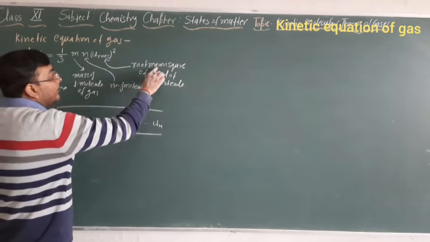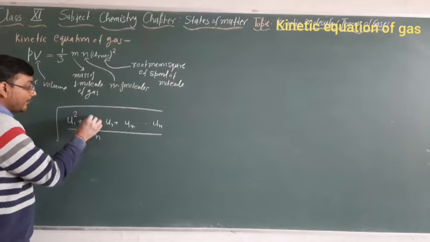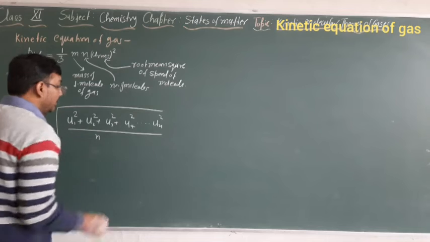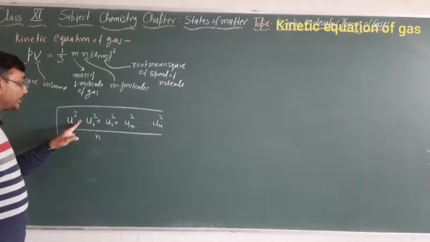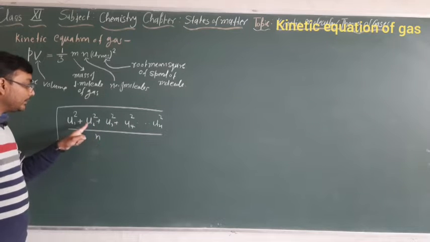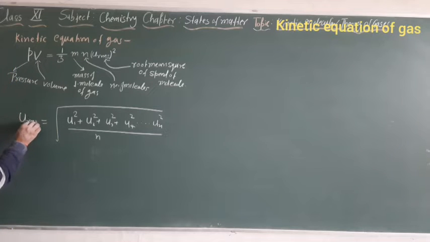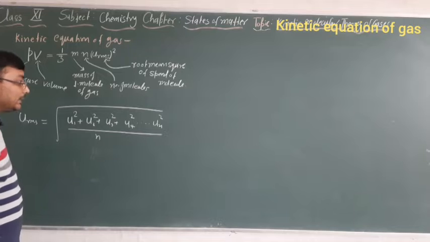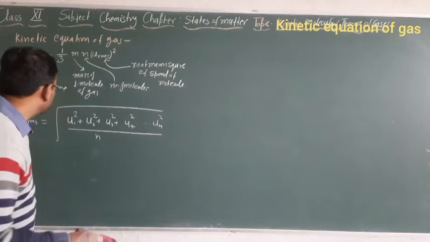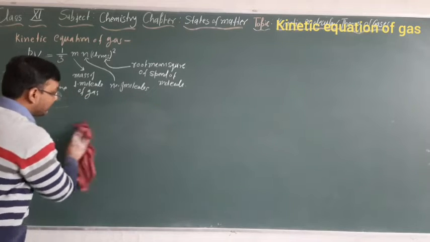The root of mean of square of speed. These are the squares of speed, and we take the mean of these squares of speed. That value we call u rms, the root mean square of speed. Clear? So this is clear. This is the meaning of u rms.